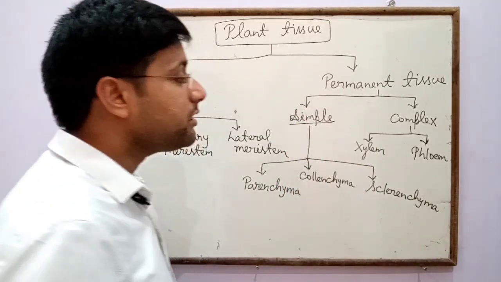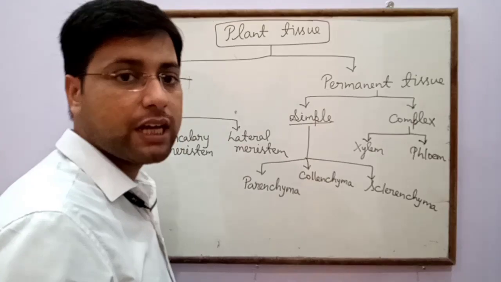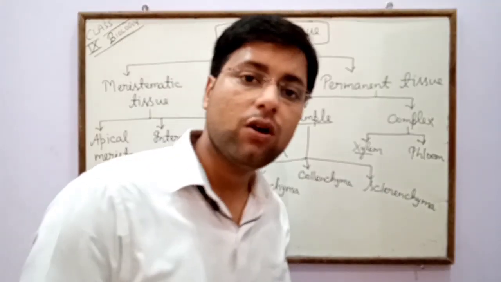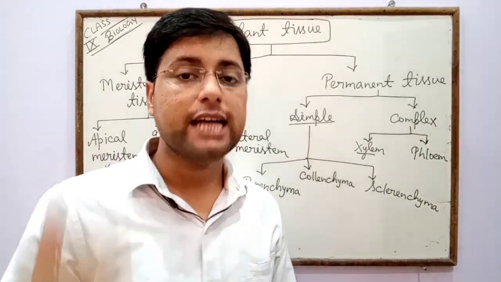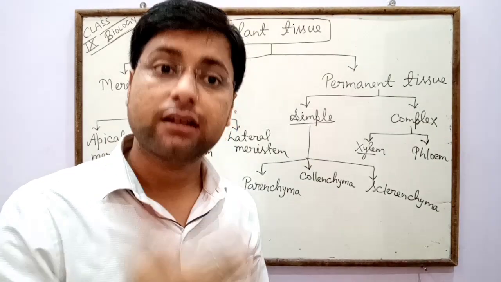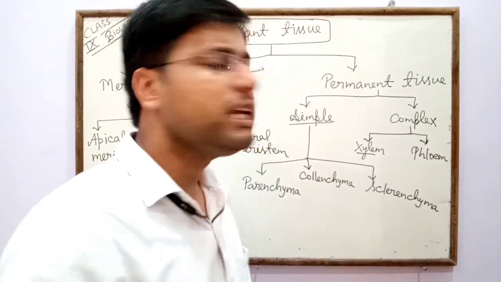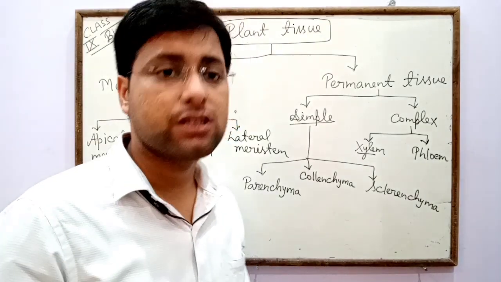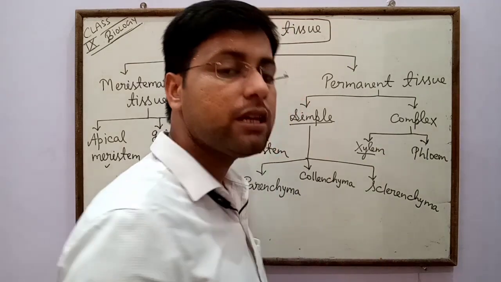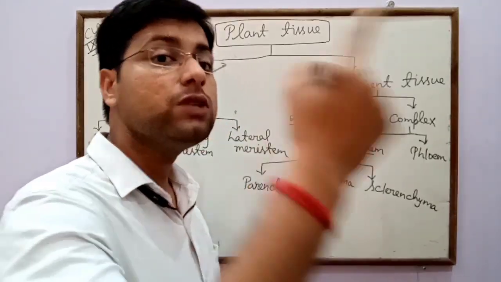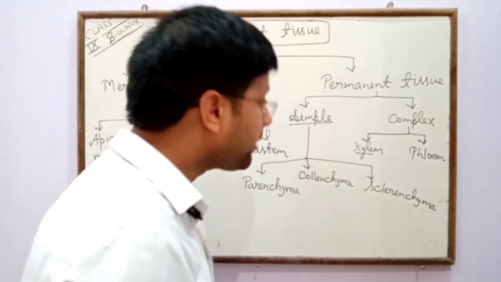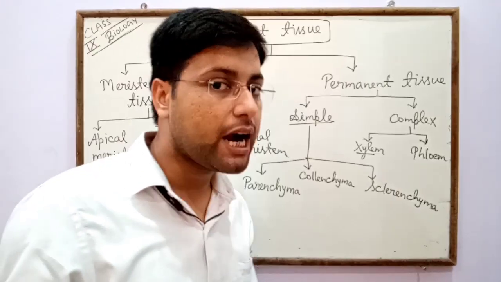They are called complex tissue because in xylem and phloem different types of cells are present. Xylem and phloem are both called vascular tissue as well as conducting tissue. Why? Because both are involved in conduction: xylem is responsible for conduction of water from roots to the leaves, while phloem is responsible for conduction of food material from leaves to other parts of the plant.